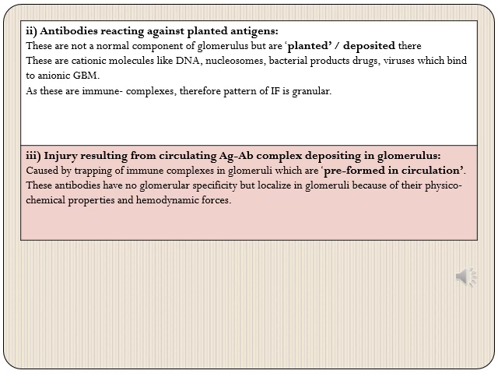One is where antibodies are directed against glomerular in situ antigens. Second is where they are reacting against planted antigens, and third is where antigen antibody immune complexes have already formed in circulation, but happen to be trapped in glomeruli where they cause injury.